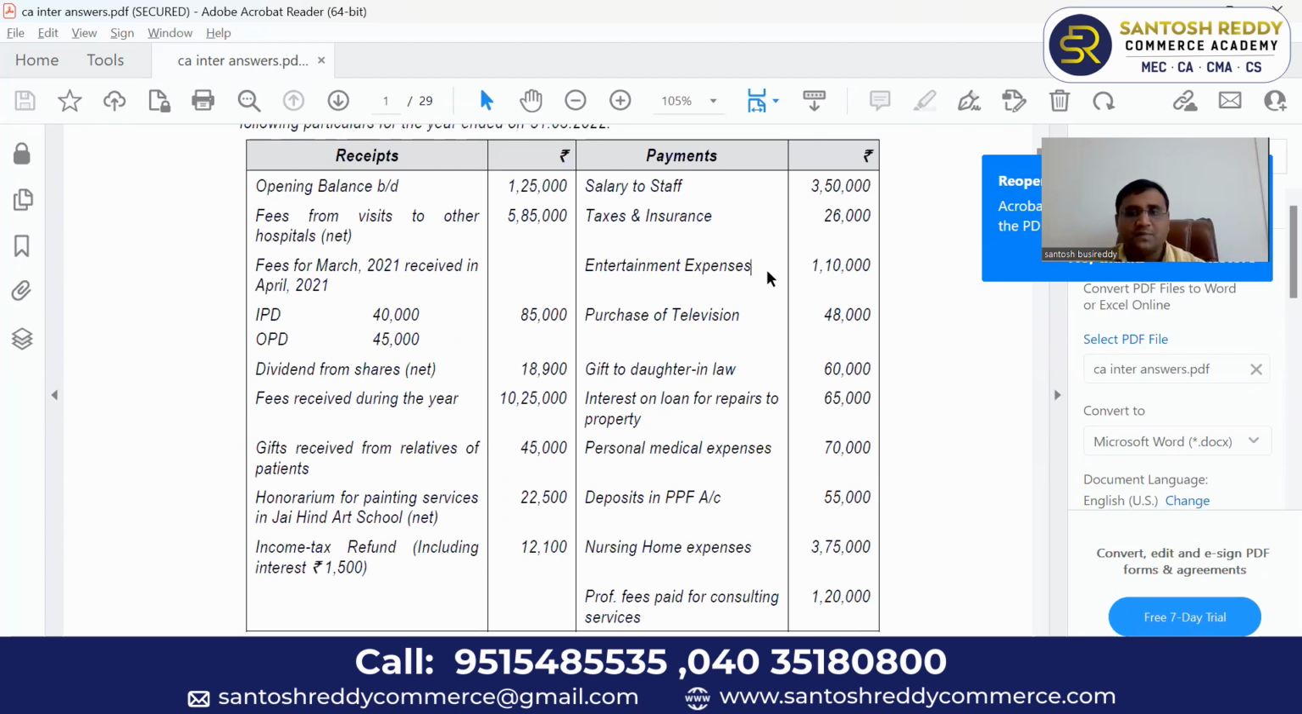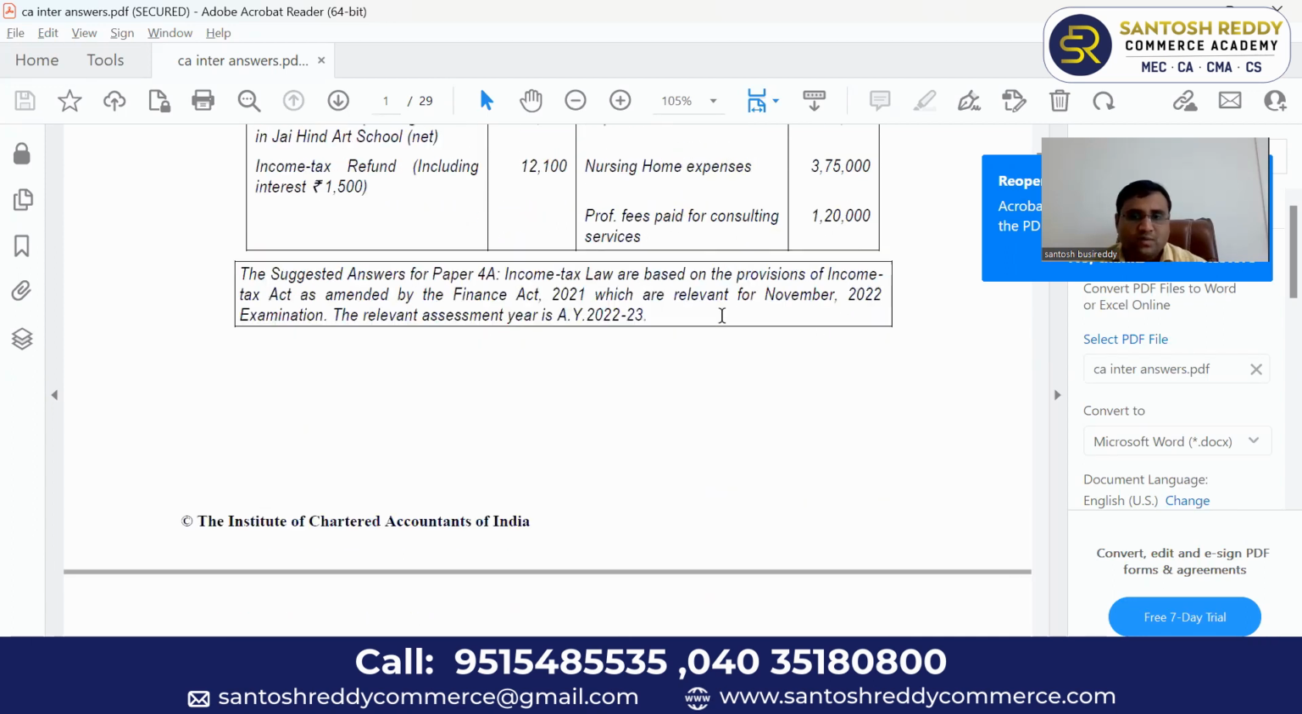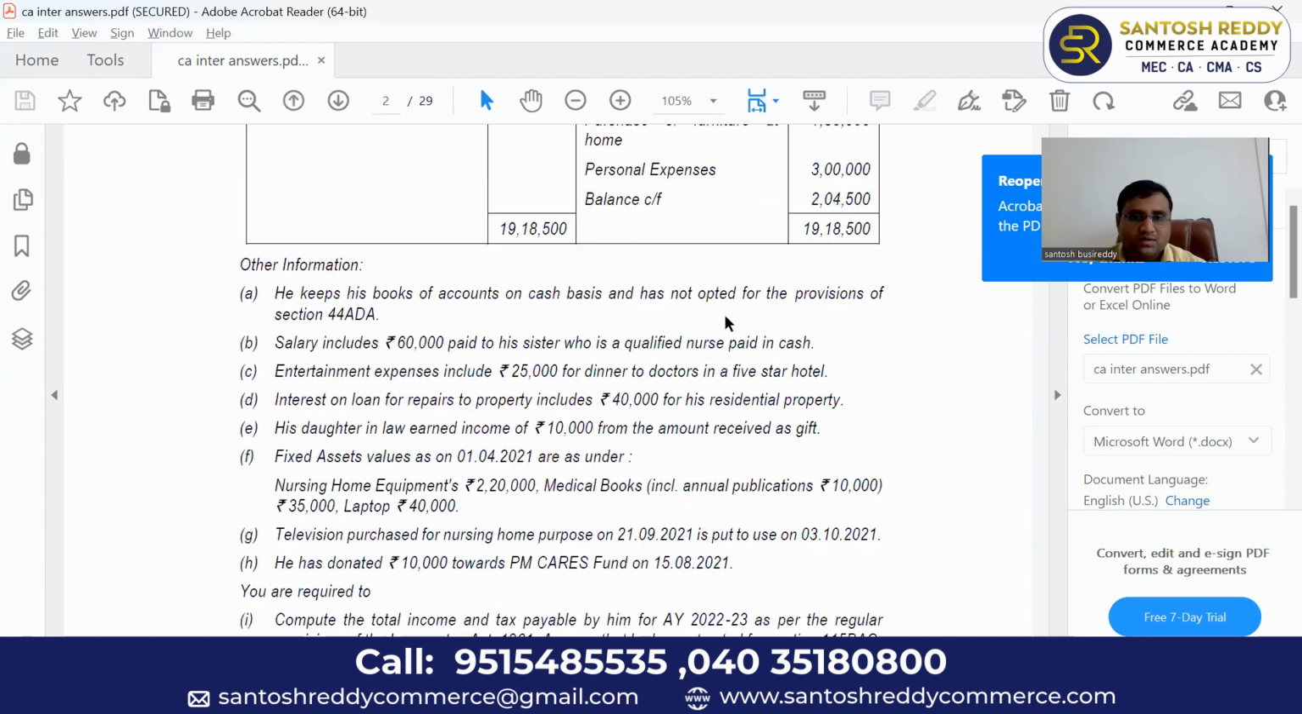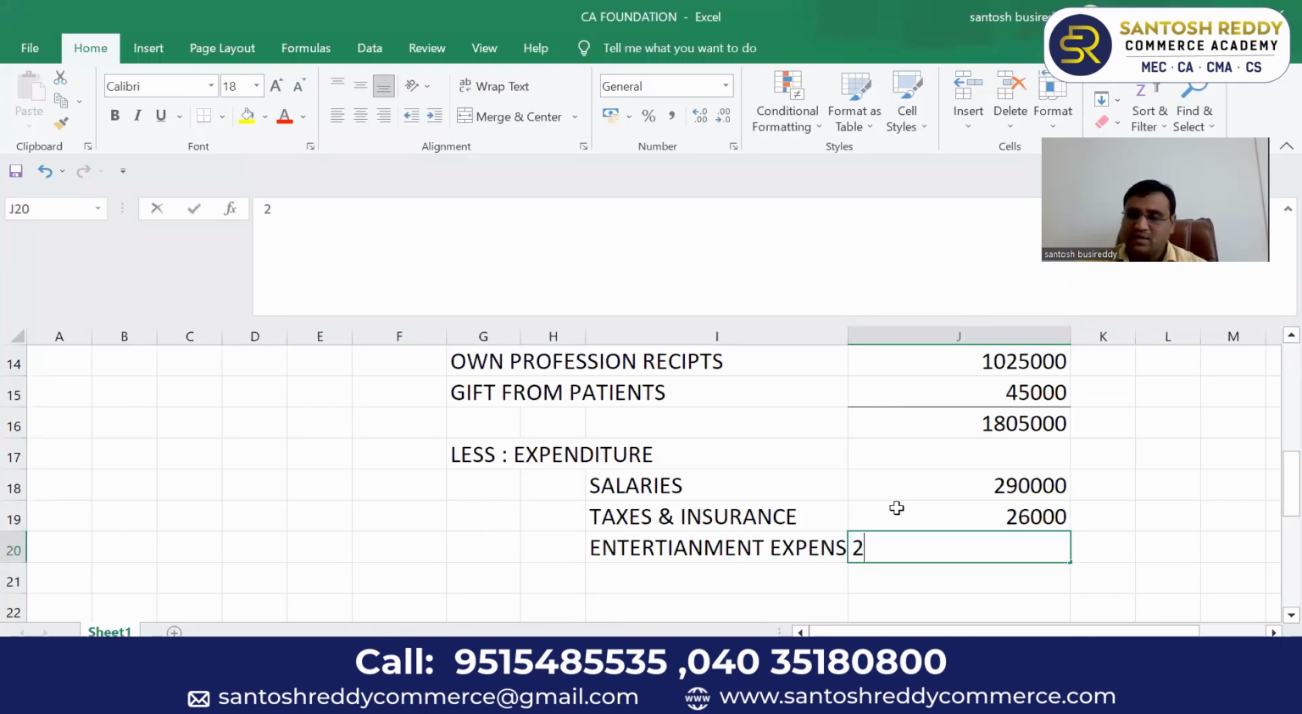Entertainment expenses for office purpose you can claim totally, but there is no such information. I'm assuming that this entertainment expense is for personal purpose. You have to mention a note also in your answer paper. So only the amount spent on the doctors, 25,000, you can claim as a business expenditure.